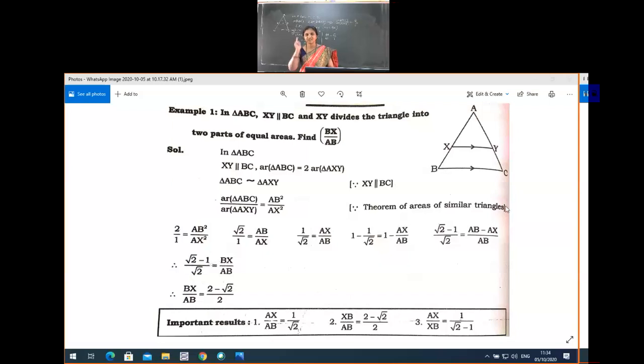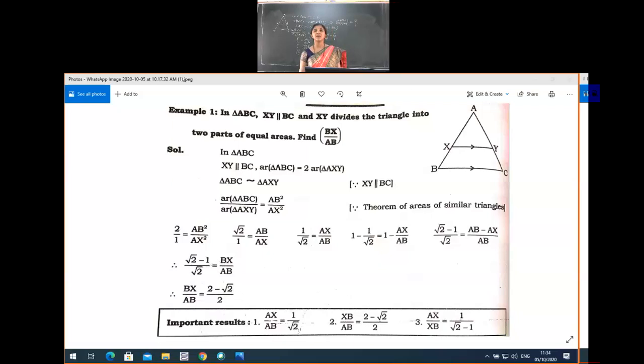Rationalizing the denominator. Yes, very good, Soumya. Correct answer. Rationalize the denominator. Here in the denominator place, we have an irrational number. After the rationalization of the denominator, we got this result. They have not shown it here, they have directly written it. But we have to do that one, rationalization of the denominator.